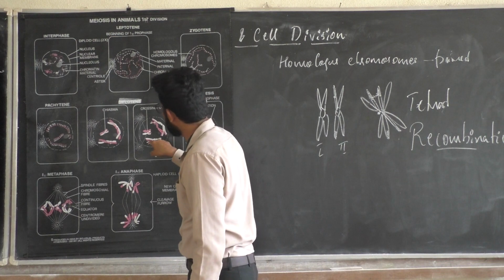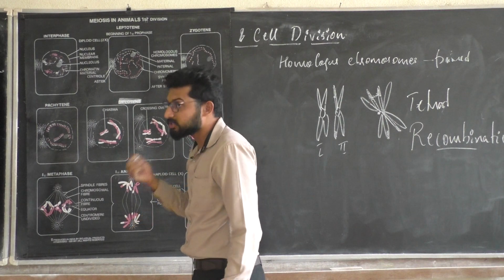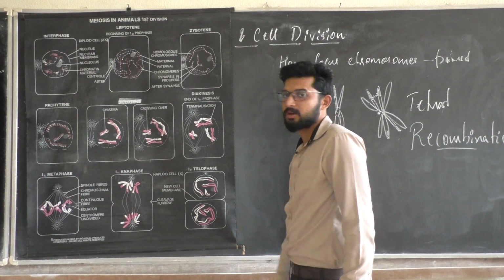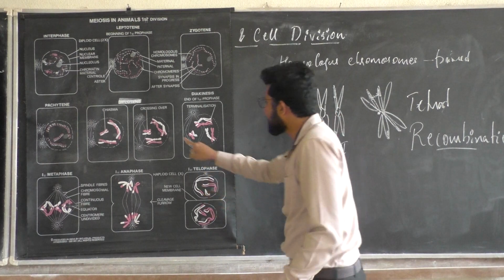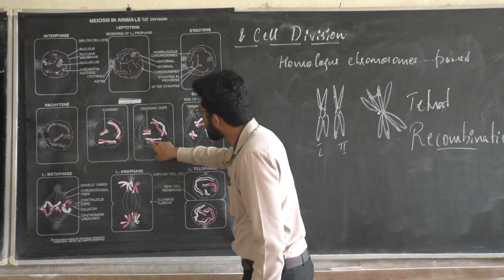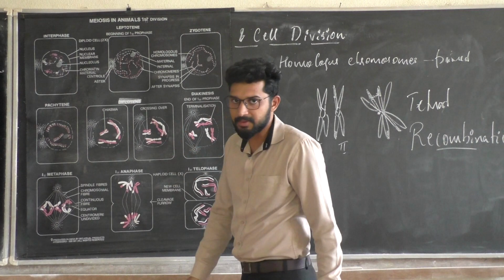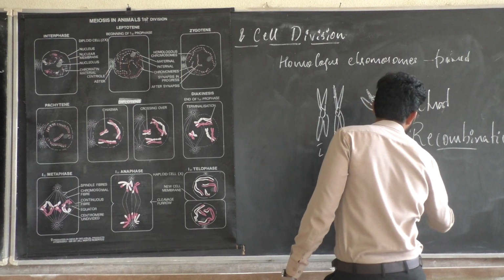Look here. In this place where the recombination is happening, that is by crossing over. The place where the genetic material is exchanged and recombination happens, that process is called crossing over.